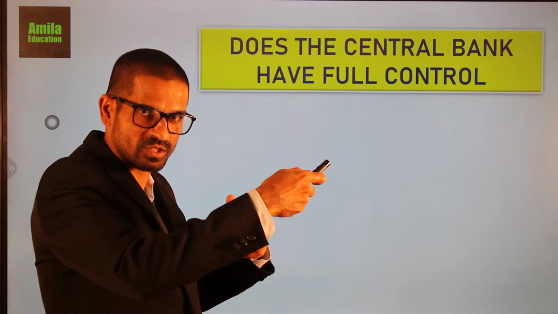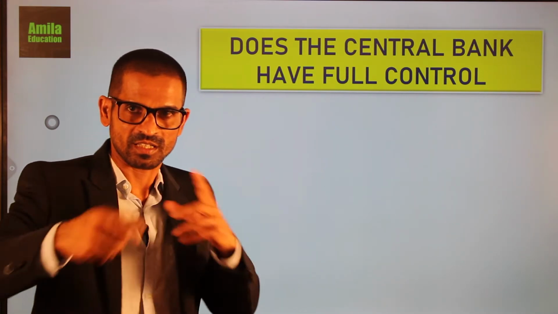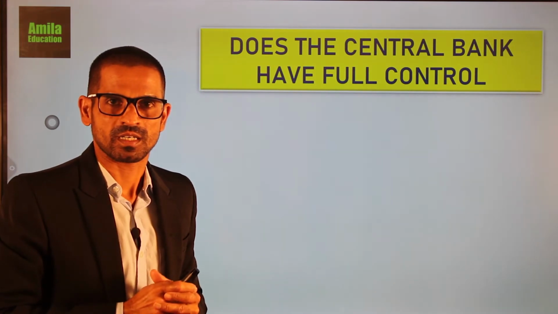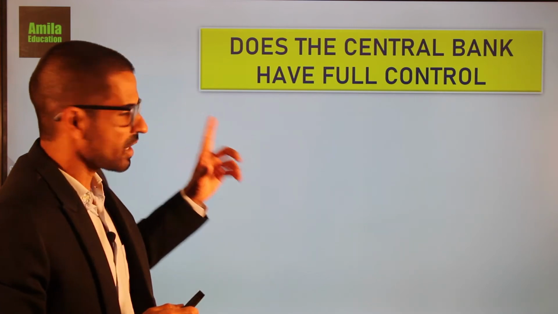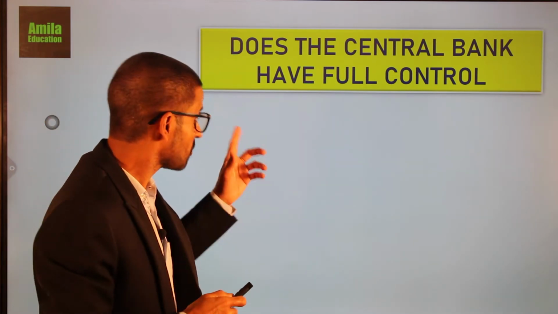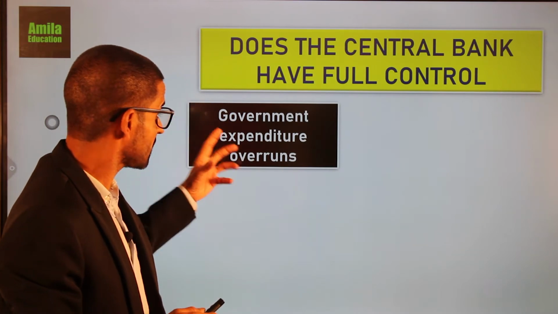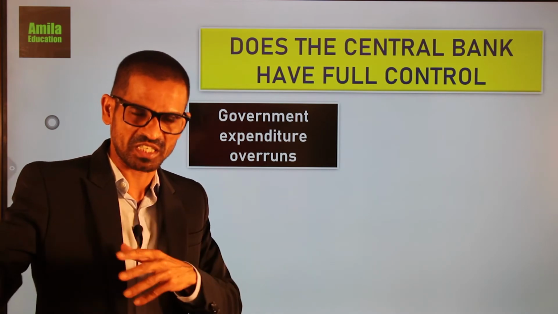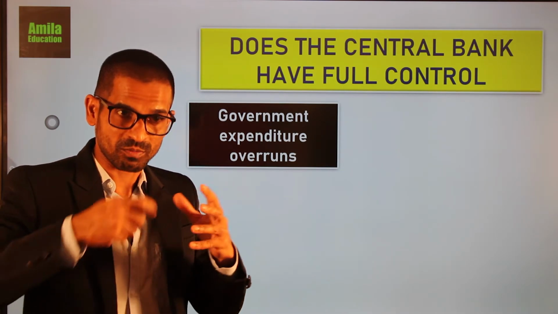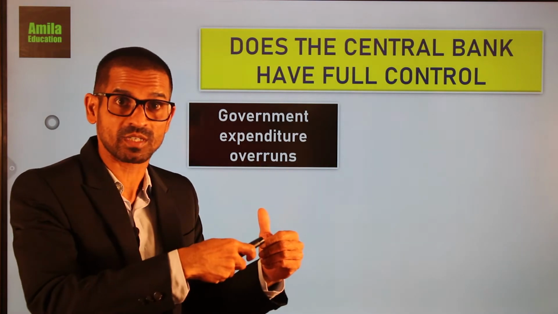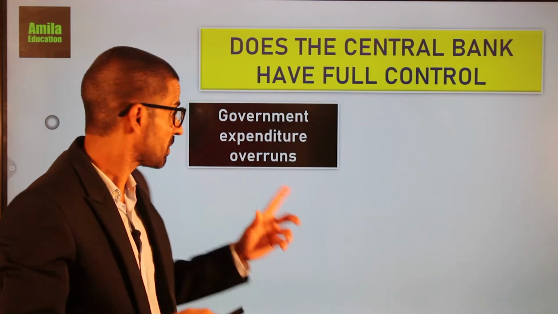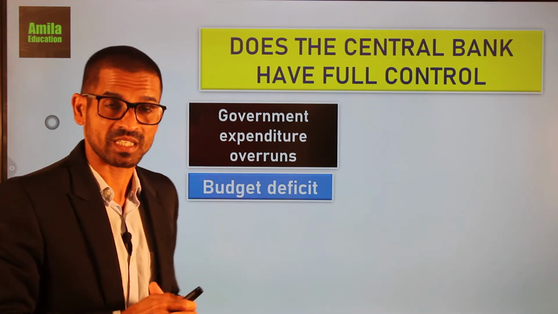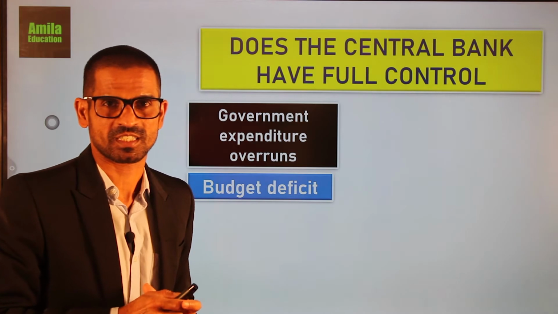One is providing loans to the government and commercial banks. The other one is purchasing foreign currency. Then, under a situation where government expenditure overruns, which is exactly what is happening in Sri Lanka's budget, government expenditure is greater than the total revenue of the government. So there will be a budget deficit under that circumstance.